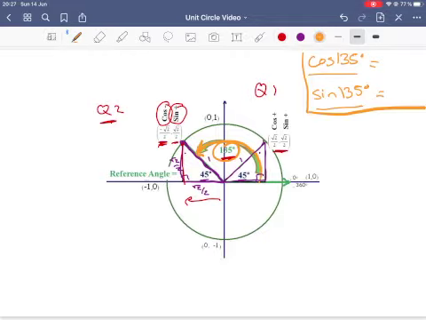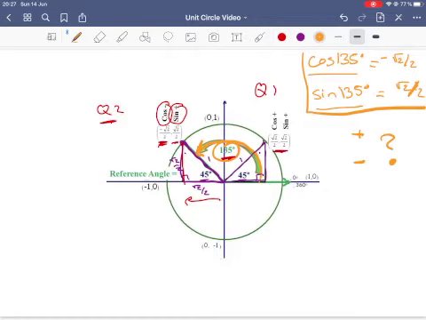So now, with reference angles of 45 degrees, the number's not going to change. It's always going to be square root of 2 over 2, but we have to decide, is it going to be positive or negative? Cosine is negative in quadrant 2, and sine is positive. And you can look that up in your calculator now.